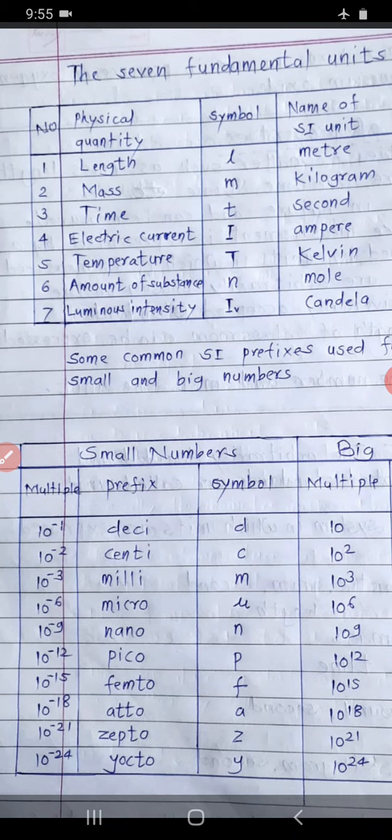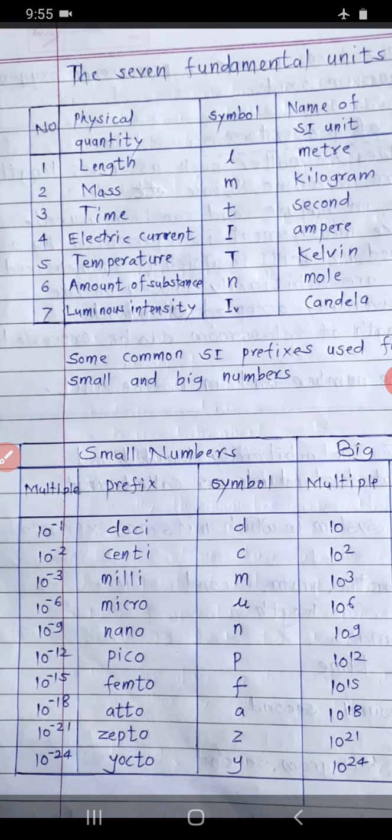Okay, and the symbols used for these prefixes are deci D, centi C, milli M, micro mu, nano N, pico P, femto F, atto A, zepto Z, and yocto Y. Okay, so these are some common SI prefixes used for small numbers.